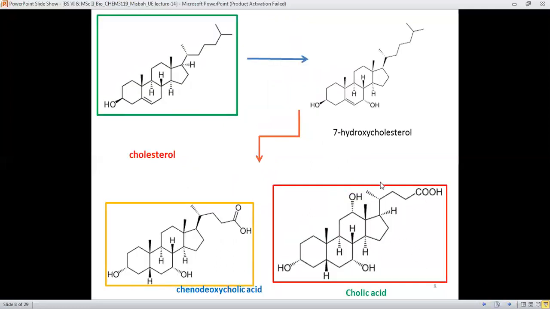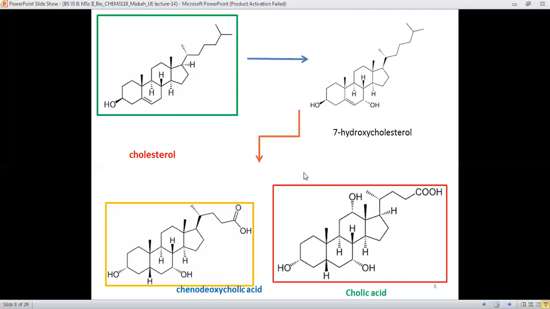In this way, there is hydroxylation of the 7th carbon as well to give the 7 hydroxy cholesterol. Then this 7 hydroxy cholesterol, after a series of reactions, gives the chenodeoxycholic acid, and in